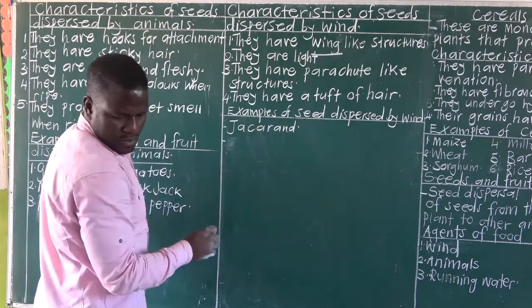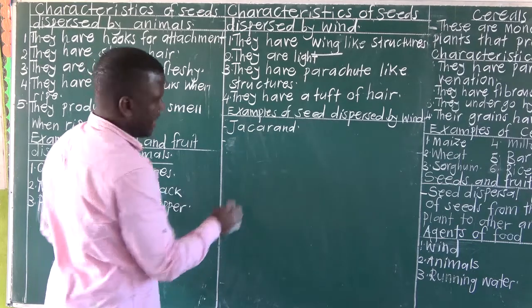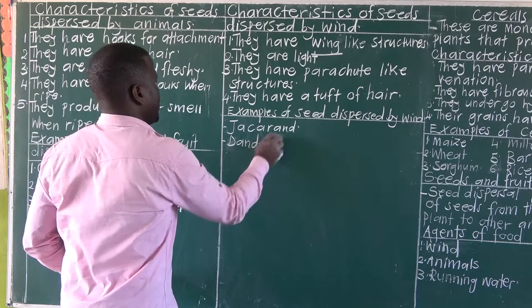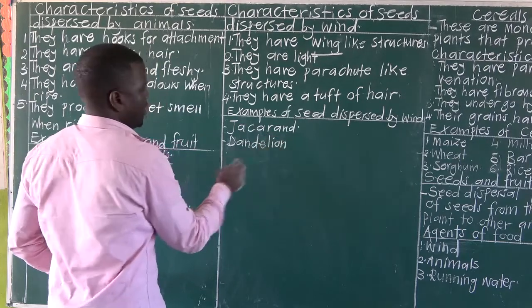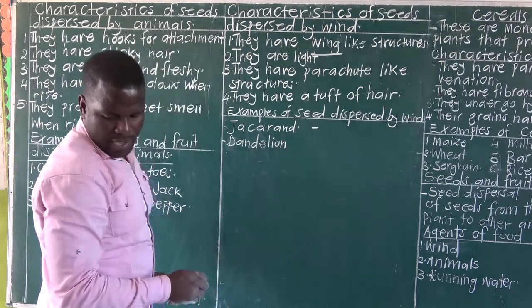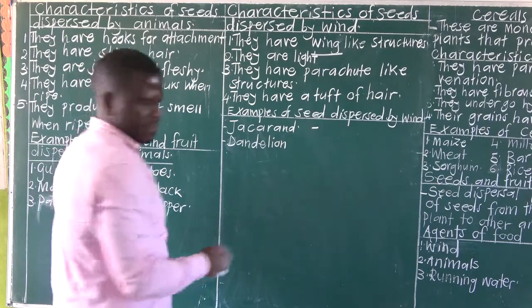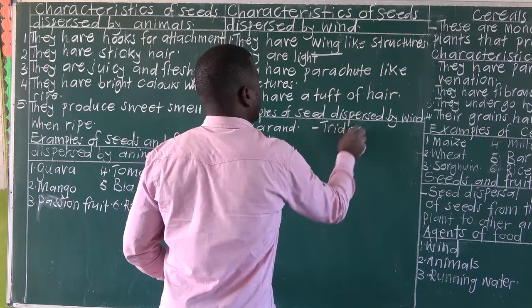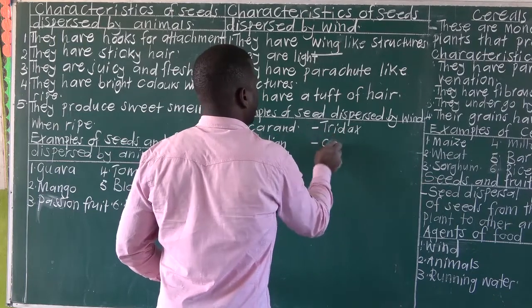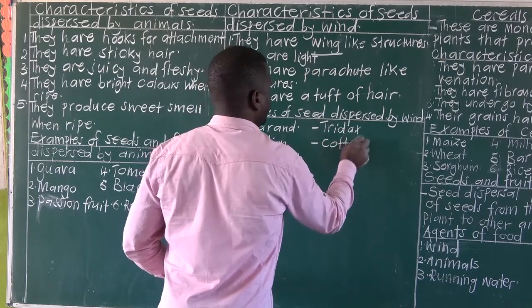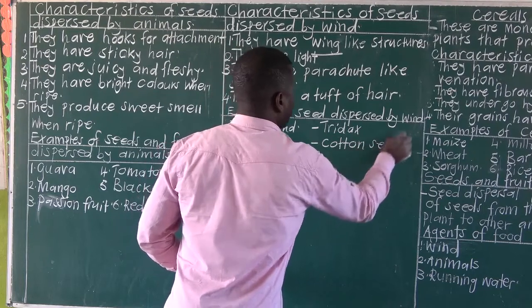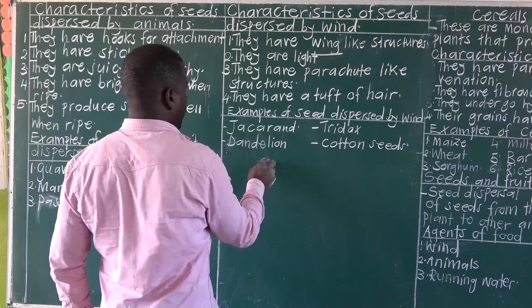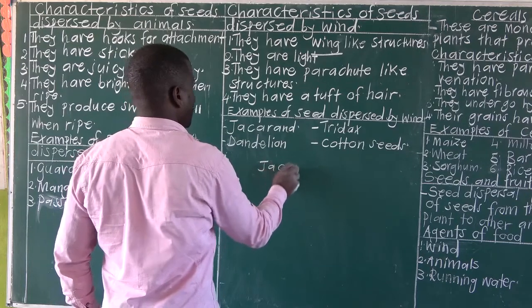Number two, we have what we call dandelion. Then we have what we call tree ducks, then cotton seeds. We can begin by drawing jacaranda.